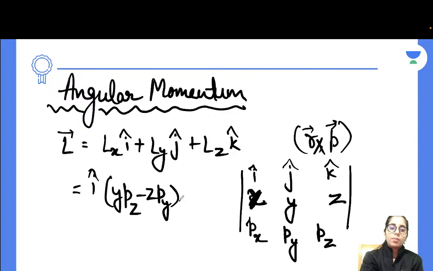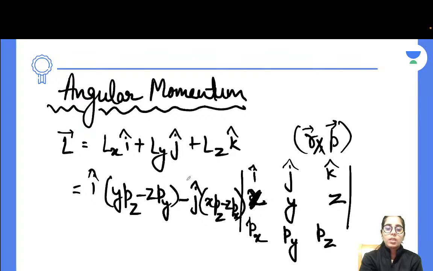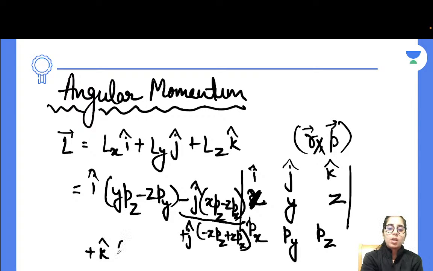Now next, plus negative j, that's going to be x pz minus z px. Now you can take the negative sign inside and you will get negative x pz plus z px. Now it's positive j cap here, since I have just multiplied the negative sign inside the bracket. Then next you have plus k cap, which is x py minus y px. This is how you can consider it.